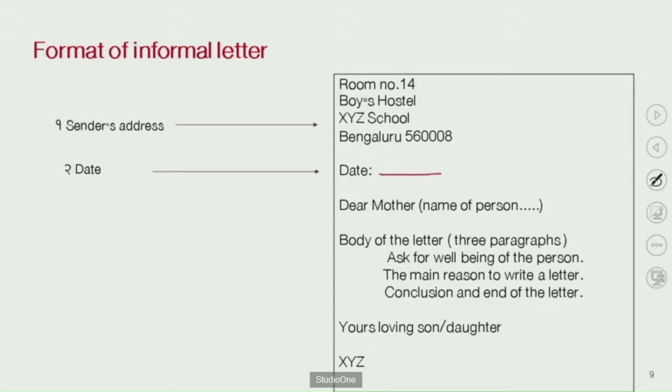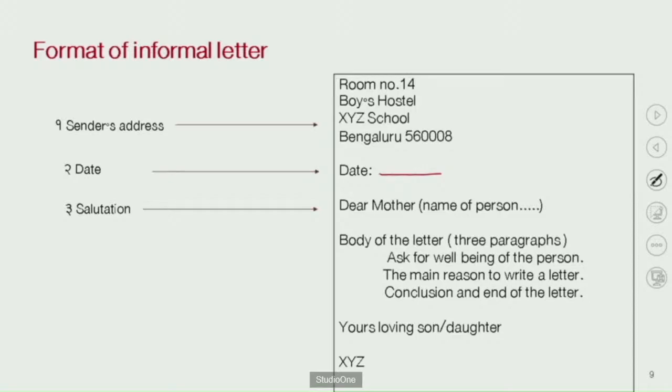After that, what is here? Focus here. Very nice, the salutation. You can write the salutation using the word dear, because you are writing this letter to your close family member, friends, or a very close person. So the example given is dear mother.